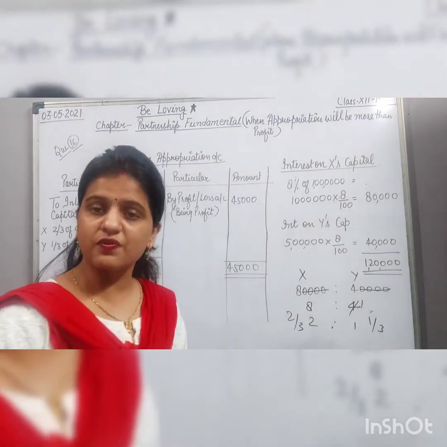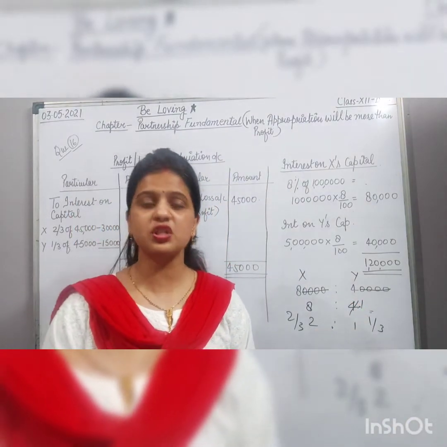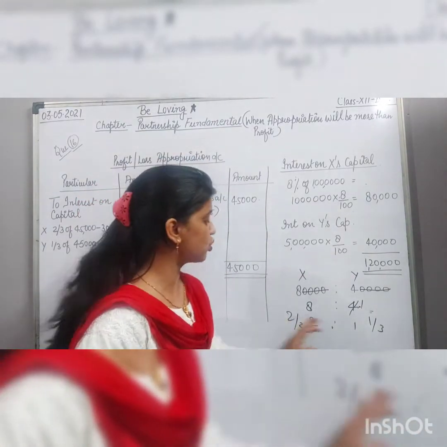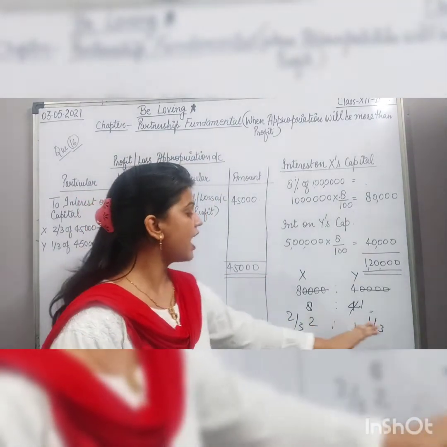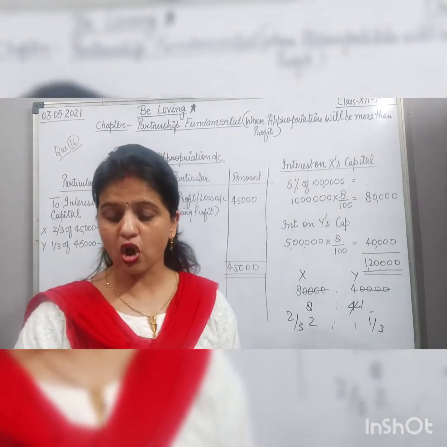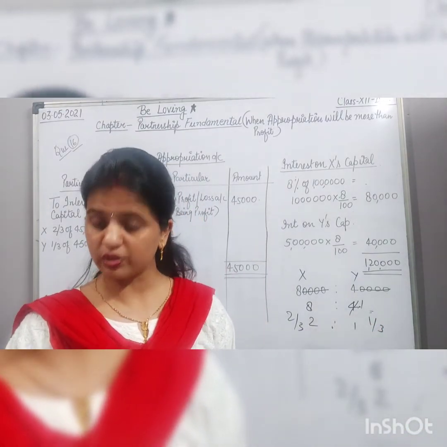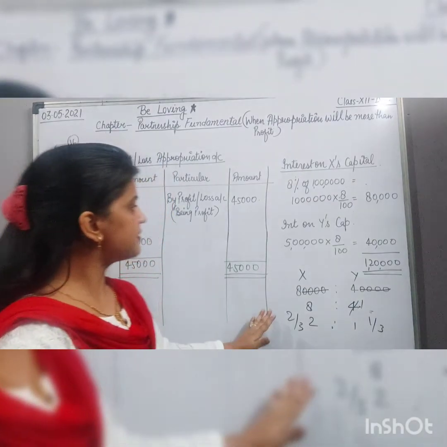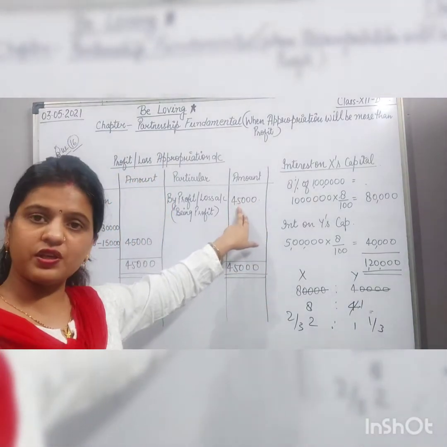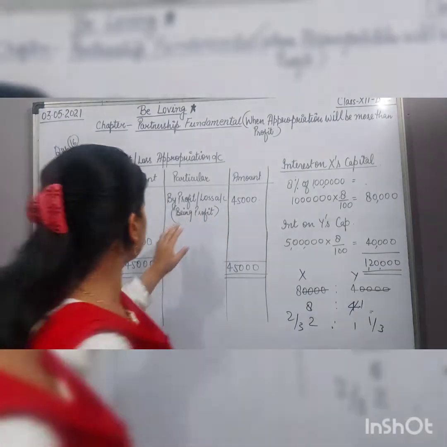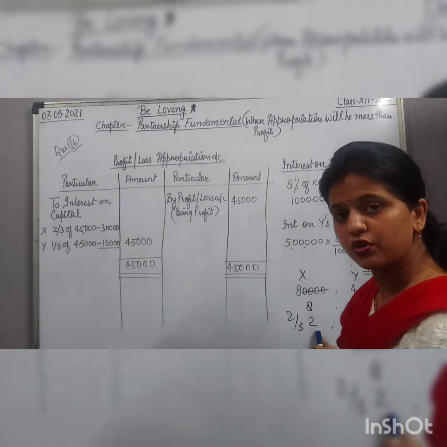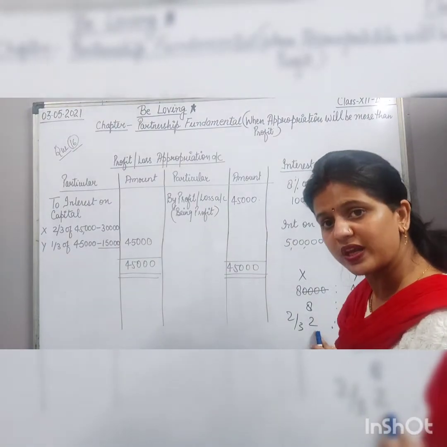Okay, so the available profit will be distributed in the 2:1 ratio, means 2/3 and 1/3, instead of distributing in the given ratio of 3:2. So here 45,000 is the given profit, and we have calculated the ratio as the appropriations ratio.